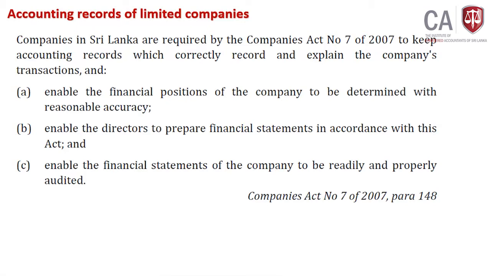You have to maintain records to enable the financial position of the company to be determined with reasonable accuracy, and enable directors to prepare financial statements in accordance with this Act, and enable the financial statements of the company to be reliably and properly audited. So this is the Company Act requirement. The Company Act says keep accounting records which correctly record and explain the company's transactions in this way. Right? This is the Company Act number 7 requirement.